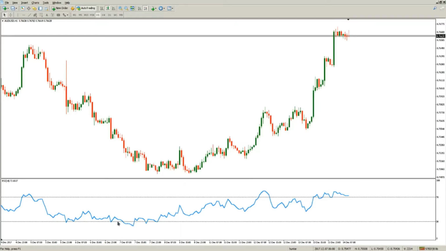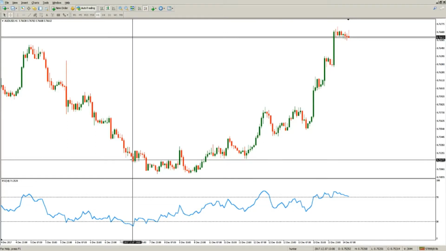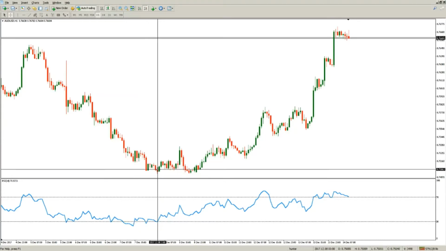But what's that supposed to mean? The terms used, overbought and oversold, imply that an instrument that is overbought cannot go any higher than that, or it can hardly go any higher than that. But here we see it will. Conversely, if it is oversold, it should not go lower than that. But here again we see it does.